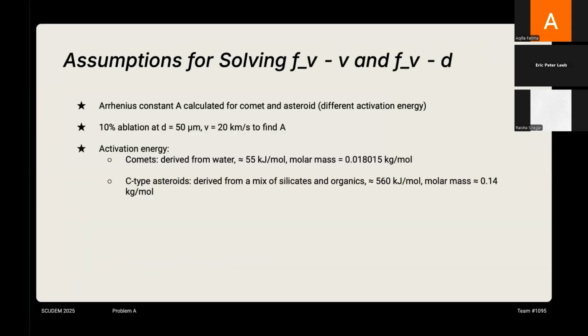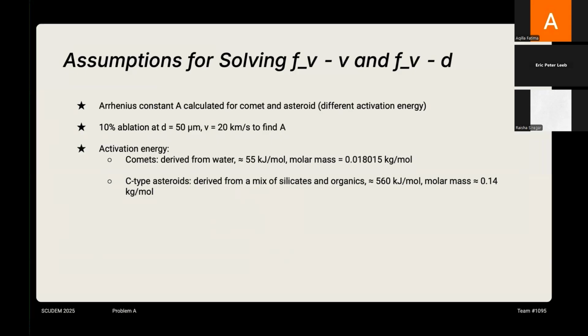So for assumptions, we calculated the Arrhenius constant A for two different cases, which are asteroids and comets. To find A, we made the assumption that 10% vaporize completely at a diameter of 50 micrometers, and this is an estimate consistent with the values given in supplementary figure 2 in the paper of Walton, Wrigley, Lipp et al. And finally, the activation energy for ablation of comets was derived from that of H2O, while that of asteroids was found from a mix of silicates and organics that are most abundant in C-type asteroids, which are the most common